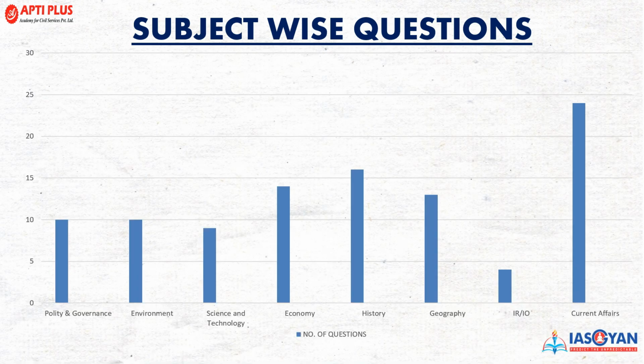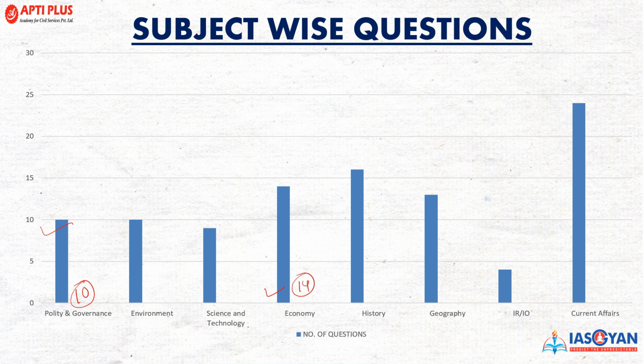Now looking into the subject-wise questions that were specifically asked by the UPSC, first we'll look into the static portions, that is, the static subjects. From these subjects, how many questions were asked? Looking into the polity and governance part, the total number of questions that UPSC asked this year was 10, right? Now the other static, that is economy. From economy for this year, the total number of questions was 40.